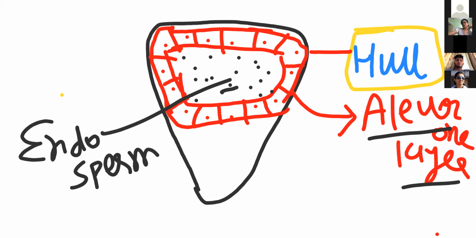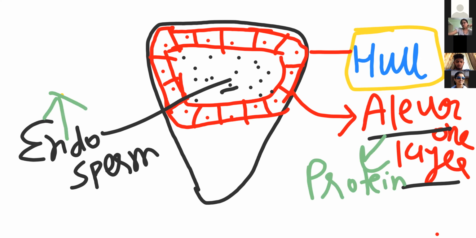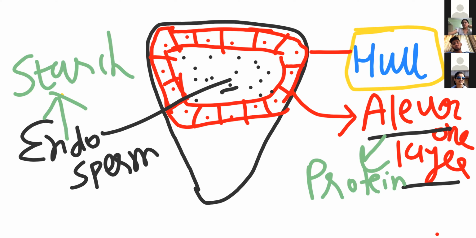Now, in aleurone, the reserve food material is protein. Aleurone में क्या store होगा? Protein. Whereas in case of the endosperm, starch is stored. Inside the endosperm, starch is stored. In case of aleurone, protein. This much information for the broader region.